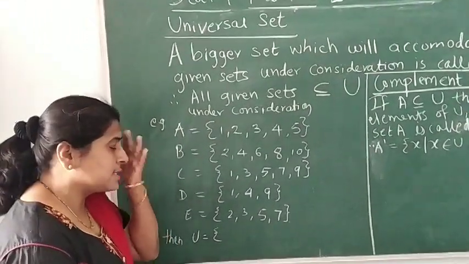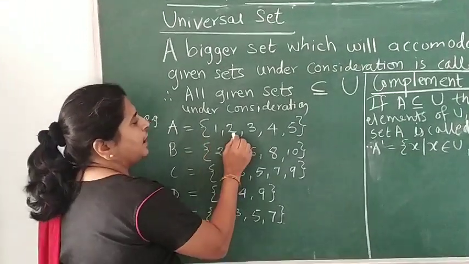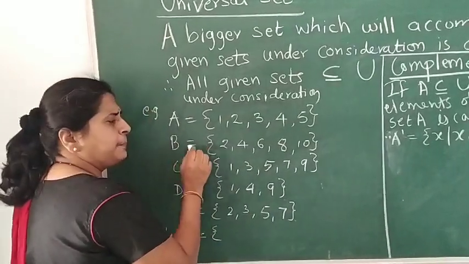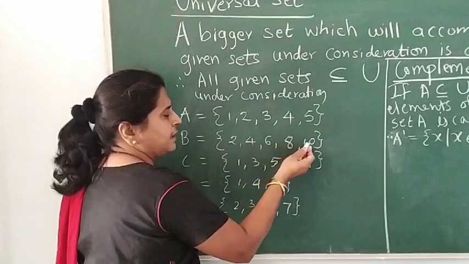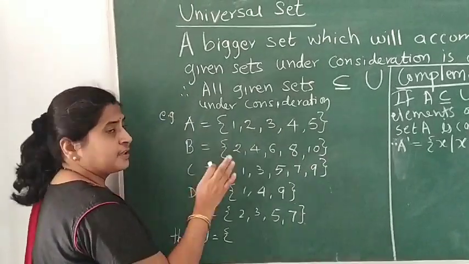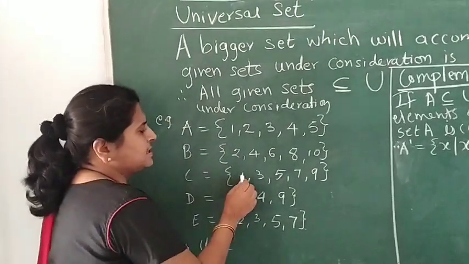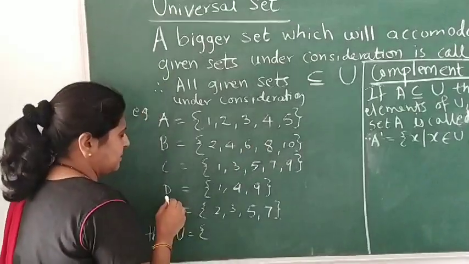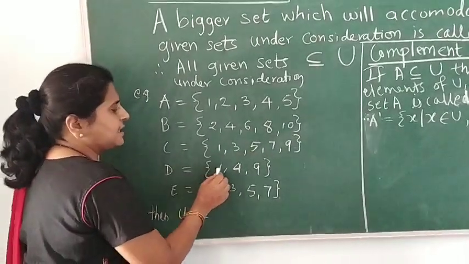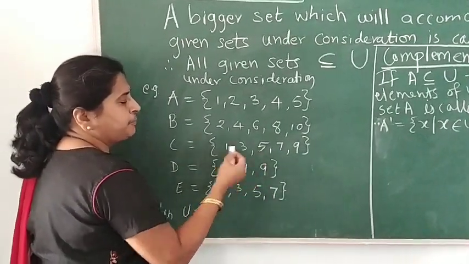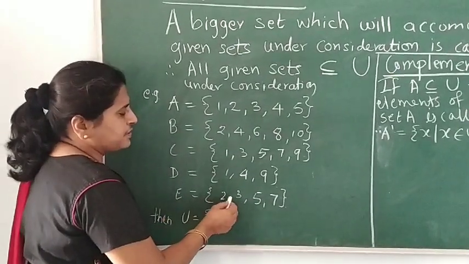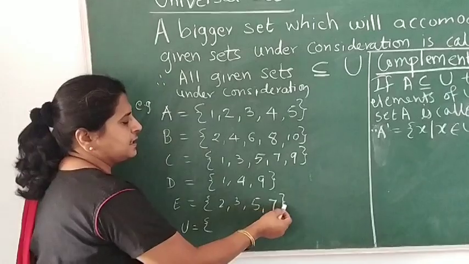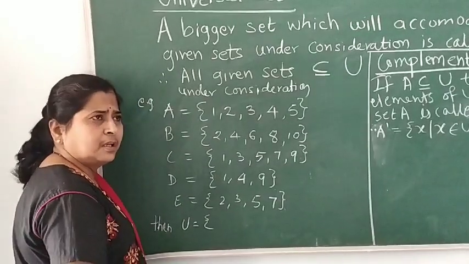So if you observe, the elements in set A are 1, 2, 3, 4, 5. Set B is given: these are the first 5 even numbers, 2, 4, 6, 8, 10. C is a set of first 5 odd numbers, 1, 3, 5, 7, 9. D is a set of 1, 4, 9. These are the perfect squares. And then E is a set of 2, 3, 5, 7. We can say these are the first 4 prime numbers.